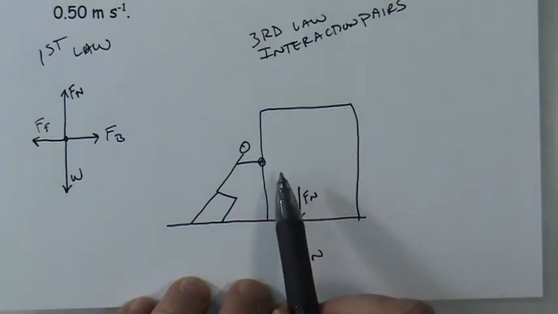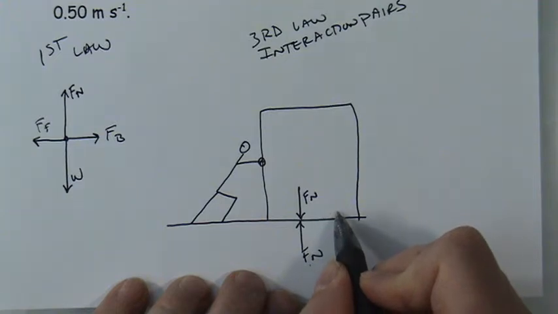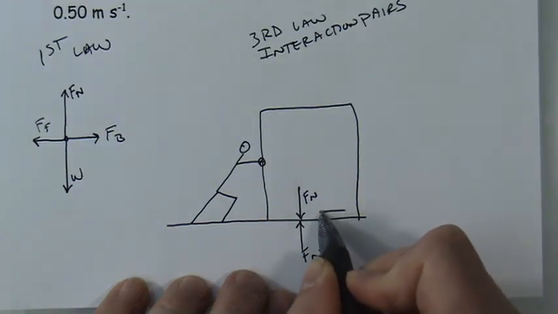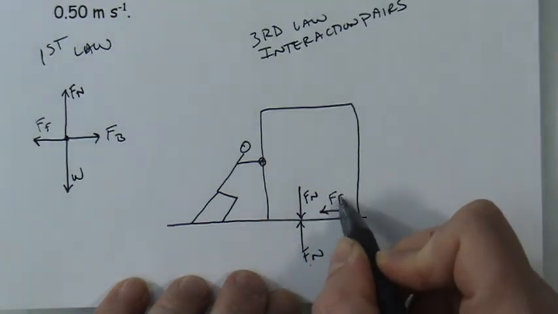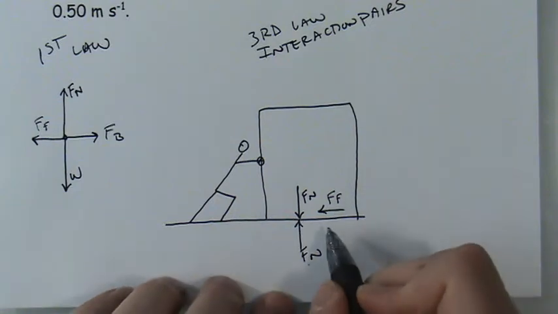Now, if the box is being pushed in this picture to the right by Brenda, then that means that there must be a frictional force acting on the box. Here's the frictional force we were just talking about. But where's the equal but opposite force? It's acting on the floor.